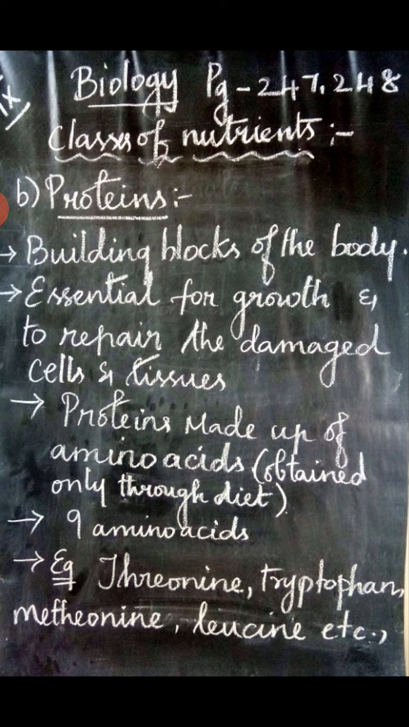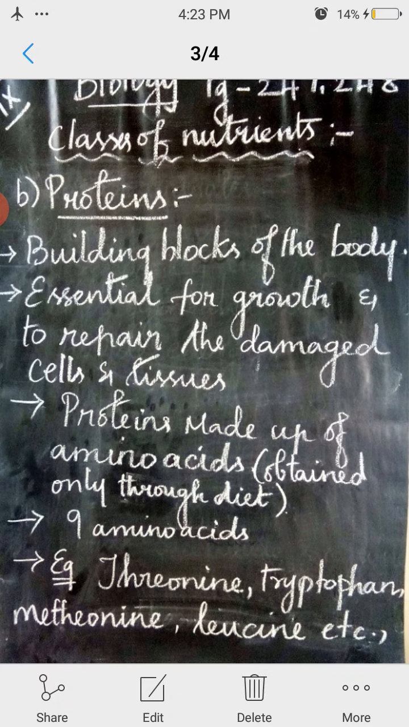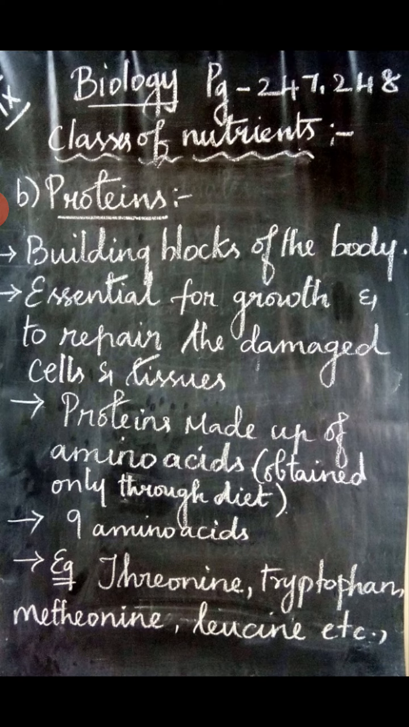Proteins are made up of amino acids, and these amino acids cannot be synthesized by the biosynthesis process. So these amino acids can be taken up only through diet, through food items. There are 9 different essential amino acids. Among the 9, some examples I have given you are threonine, tryptophan, methionine and leucine.